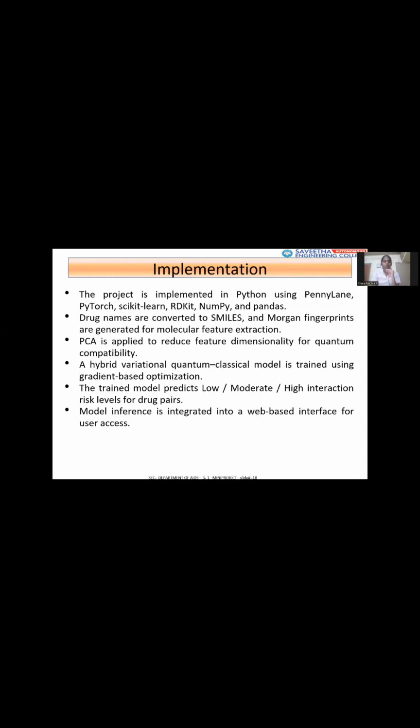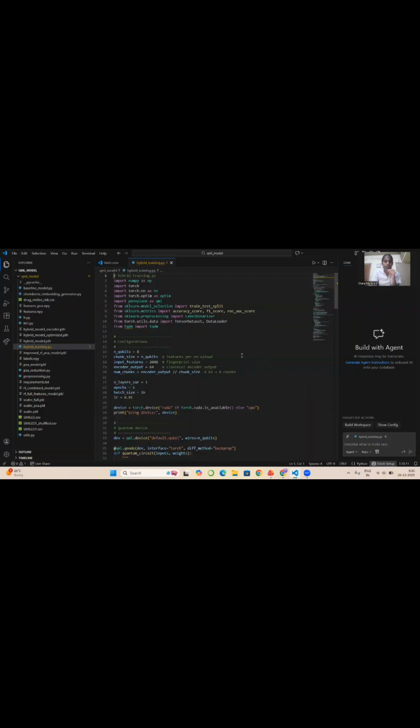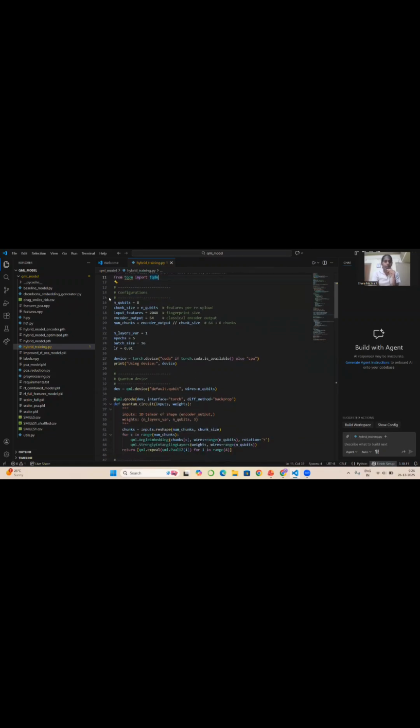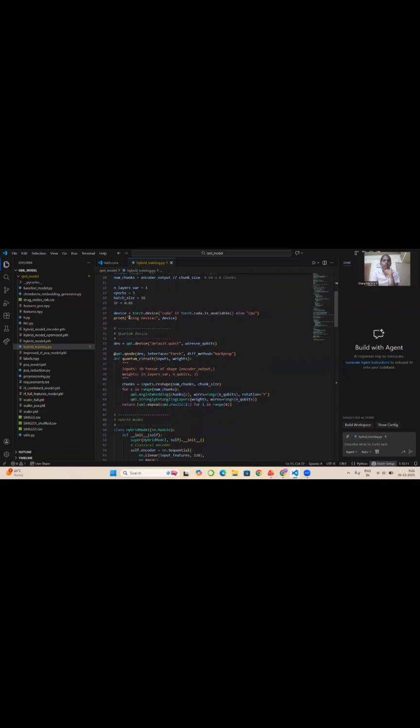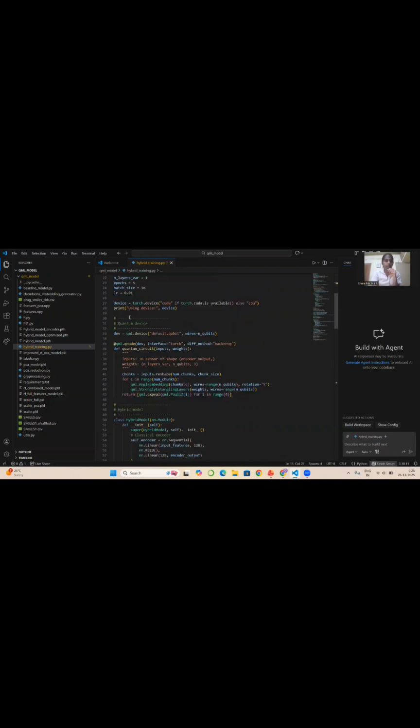So let us see how we implemented the project. This is how we implemented our project. First we imported the necessary libraries required for the project, and then we converted the features into qubits. As we are using quantum machine learning, we convert the features into qubits for further processing.